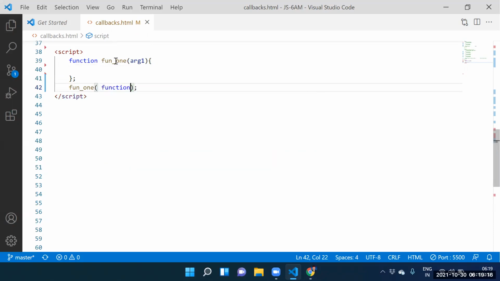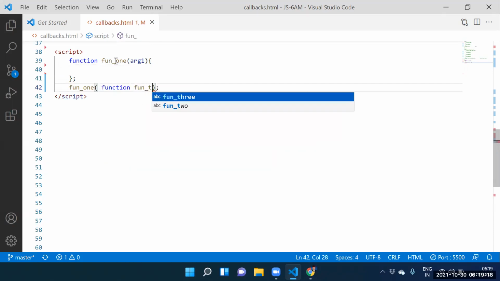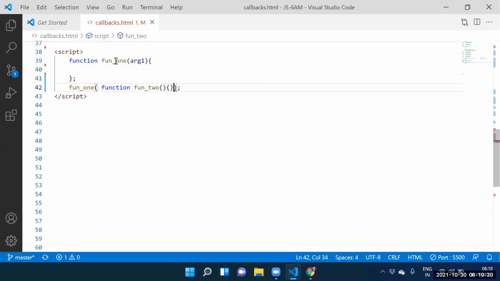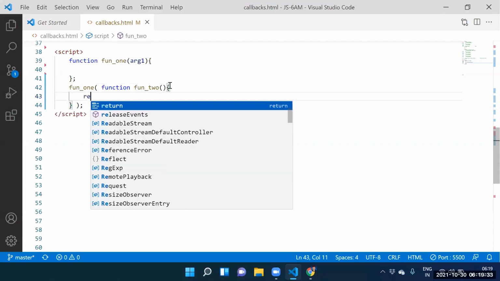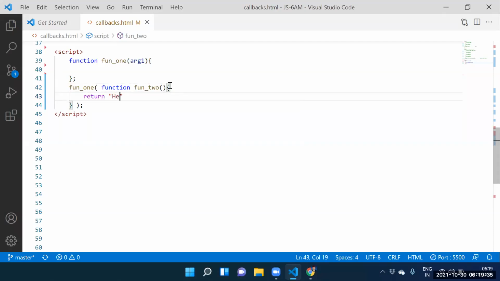The argument is function 2 definition. This is also the right approach. Function 2 definition is stored into where? Argument 1. That is also correct. Fine. Here itself, return what you wanted to return.